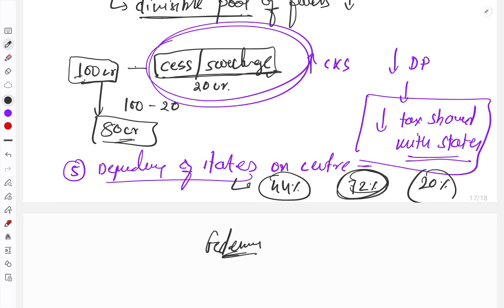And that way we can promote what? Cooperative fiscal federalism. So this will be the conclusion for you.